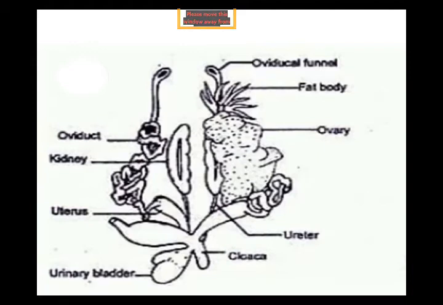You are seeing many black dots in the ovary. Actually, these are innumerable. Innumerable means too many for counting. Too many dark, round female reproductive gametes, or eggs, or ova. I'm telling you all the terms which are used in your book.